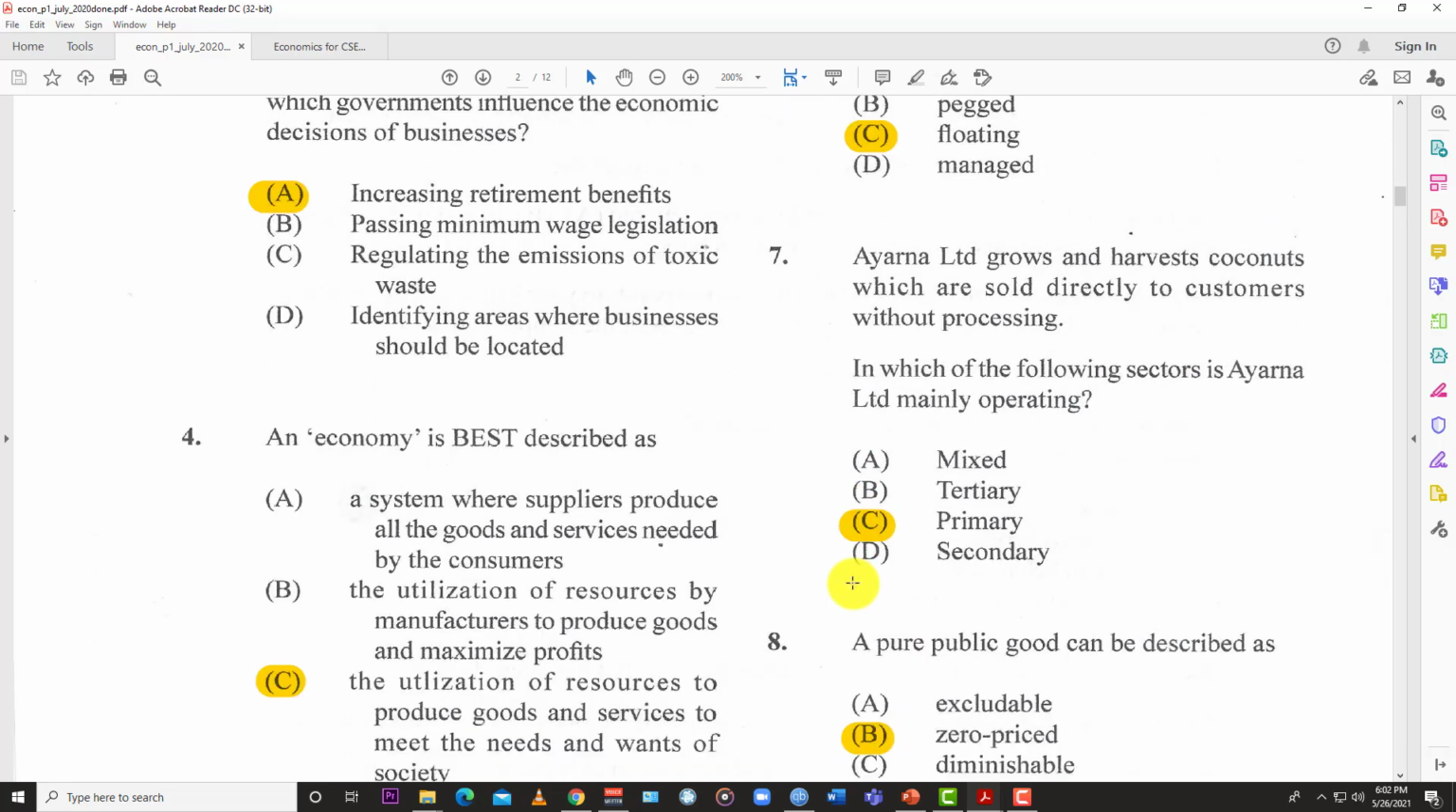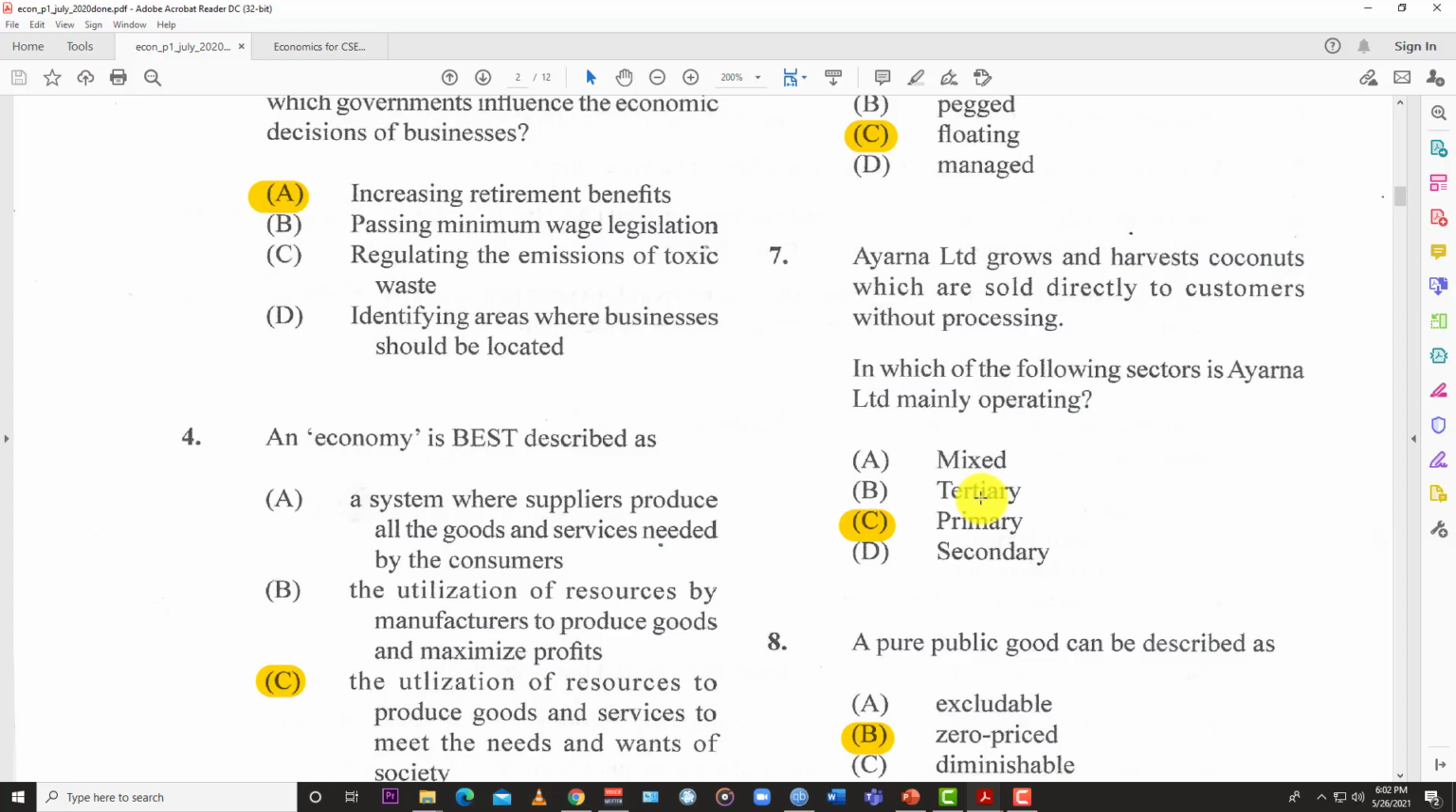Number 7. Ayana Limited grows and harvests coconuts which are sold directly to customers without processing. Without processing is a keyword there. In which of the following sectors is Ayana Limited mainly operating? So they say without processing, so of course the answer would be C, primary, the extractive industry. If they were processed, then it would have been the secondary industry, which is manufacturing or construction. And if they just did services, it would be tertiary. And if it was a combination of the two, it would have been mixed. But in this case, it's primary because they sell them.